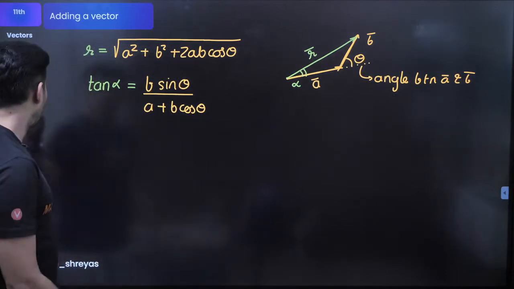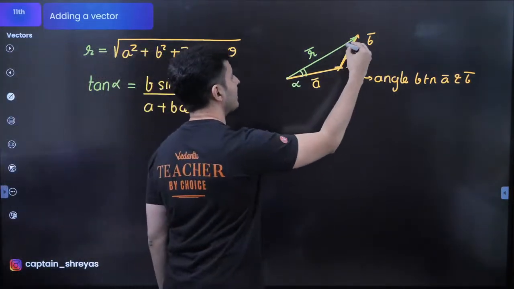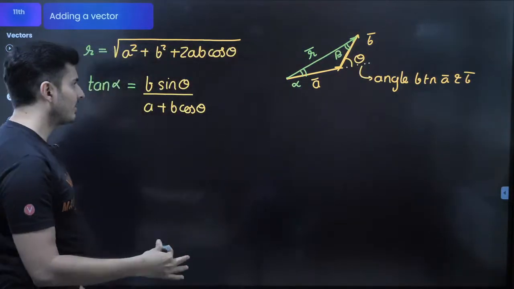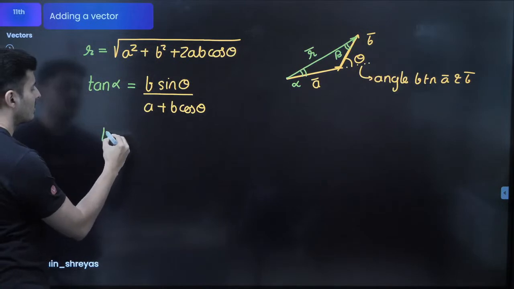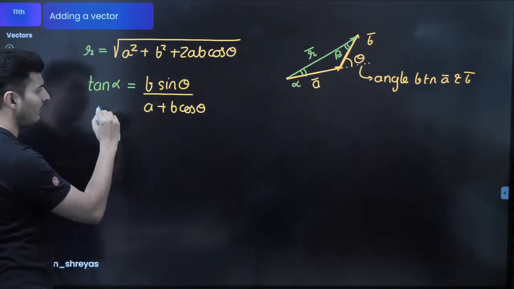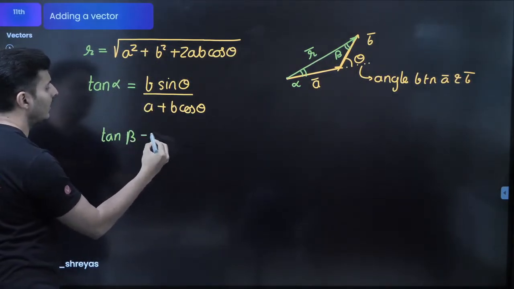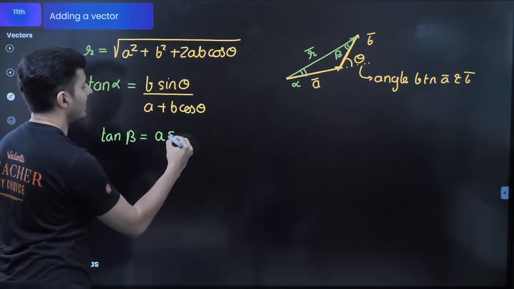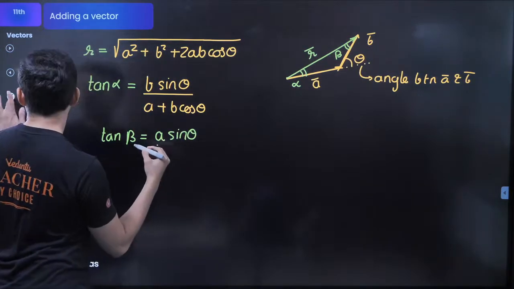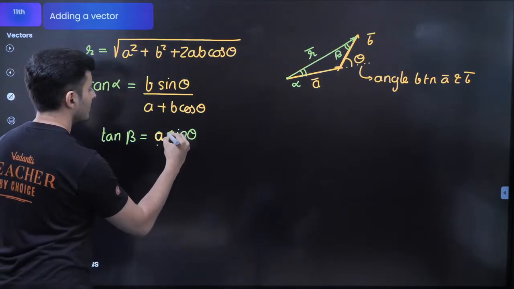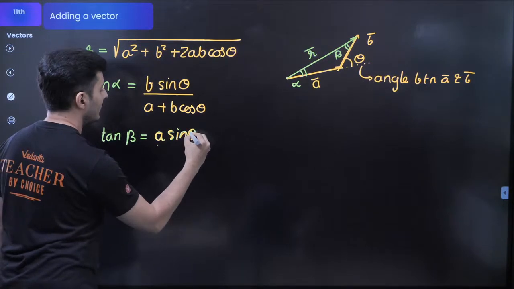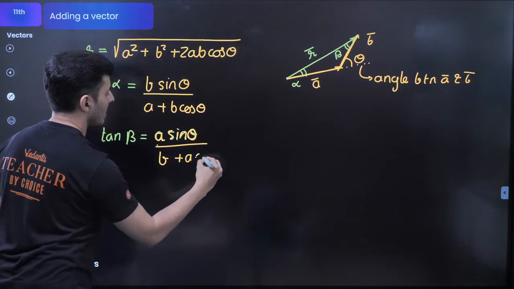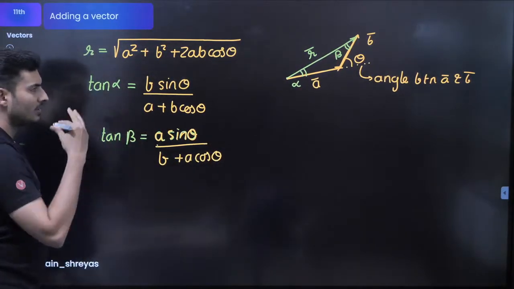That is alpha. And similarly, whatever angle the resultant makes with the B vector, I'll call it beta. So alpha is for A, beta is for B. So tan beta, very similar to this, instead of b sine theta, here you will have a sine theta, and instead of a plus b cos theta, here you will have b plus a cos theta. That's the formula.